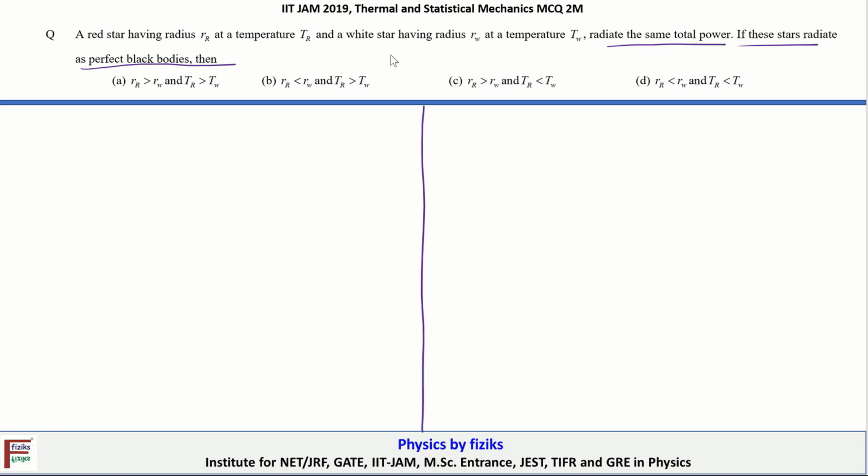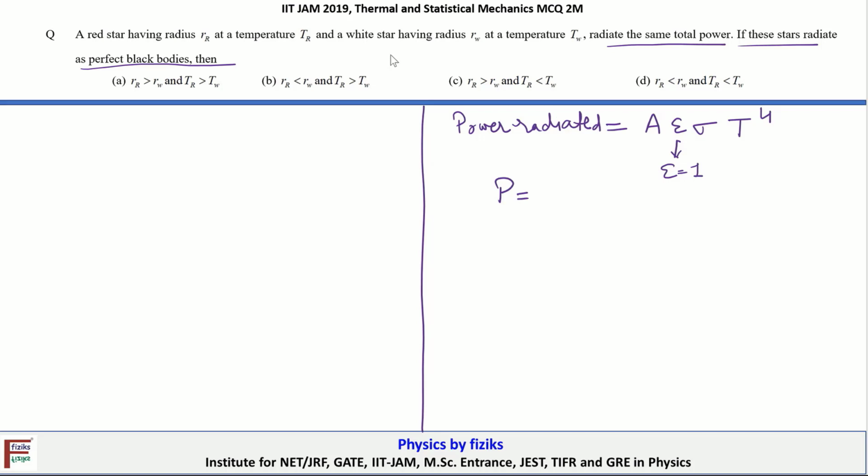Let's try to understand this problem. The power radiated by a body at a certain temperature depends upon the area of that body and the emissivity of that body, and then comes the Stefan constant sigma and T to the fourth power of the temperature. Because it's given in the question that the stars can be treated as black bodies, e will be unity, and we can rewrite this expression for the power radiated, which we denote by P.